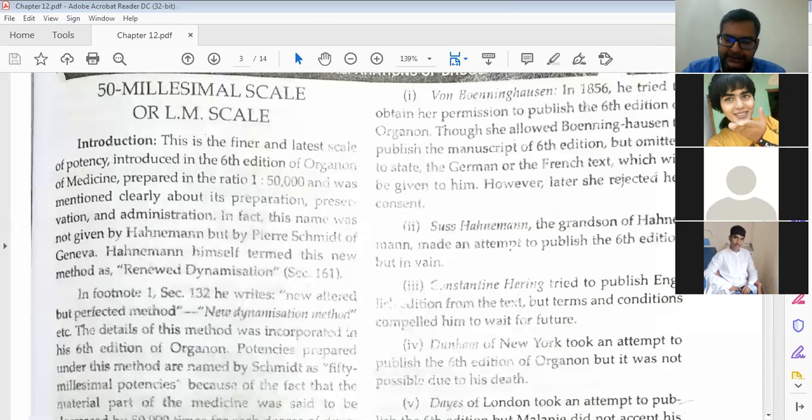Such increase of the original symptom of a chronic disease can appear only at the end of treatment, when the cure is almost or quite finished. So again he is giving a reference to aphorism number 247. In 161 he has given one term, renewed dynamization. Remember this. It is not useful for homeopathic pharmacy in first BHMS, but later on it will be useful for your Organon of Medicine. Then we will see aphorism number 247. If possible, buy your Organon book, because it will help every time.